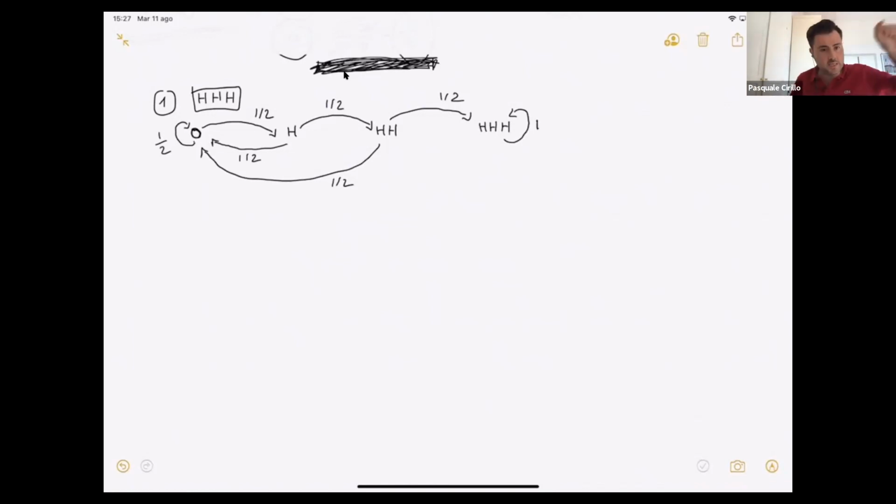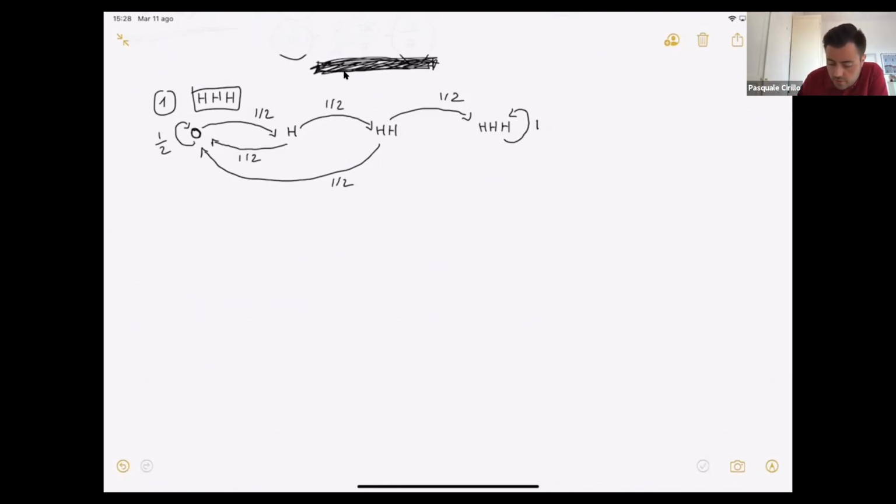So from 0, I stay in 0 with probability 1/2. I can jump to H with probability 1/2. From H, I can jump to double H, probability 1/2. From double H to triple H, probability 1/2. If I'm in triple H, I can stay there with probability 1 because it's the absorbing state. If I'm in double H, I cannot jump back to H, but I will jump back to 0, because if I'm jumping back, it means that I got a tail. And if I got a tail, it means that I can no longer get HHH. I'm in HHT, so I'm resetting the game to 0. Okay, so this is my Markov chain.